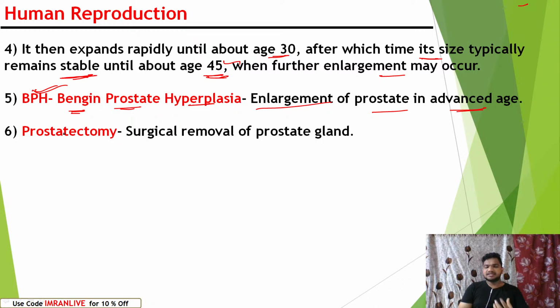If it grows abnormally, it can lead to more diseases in the male reproductive system. So sometimes doctors advise removing the prostate gland. The surgical removal of the prostate gland is known as prostatectomy.